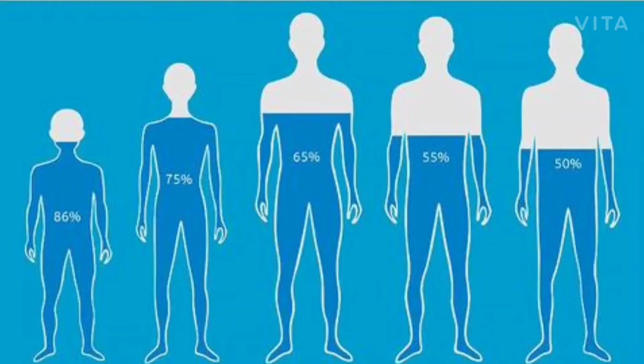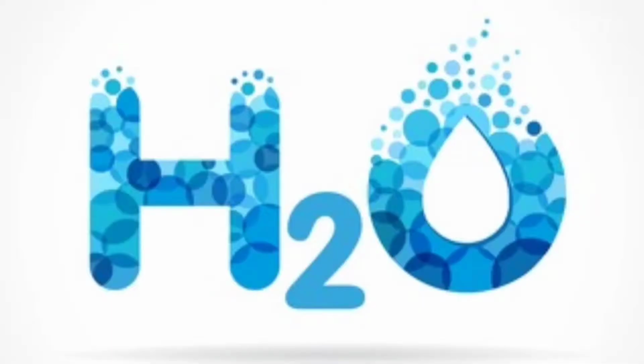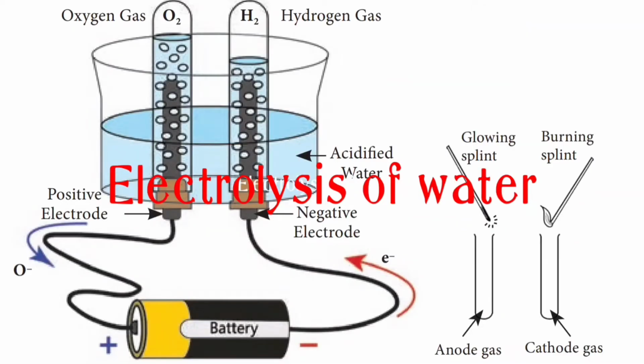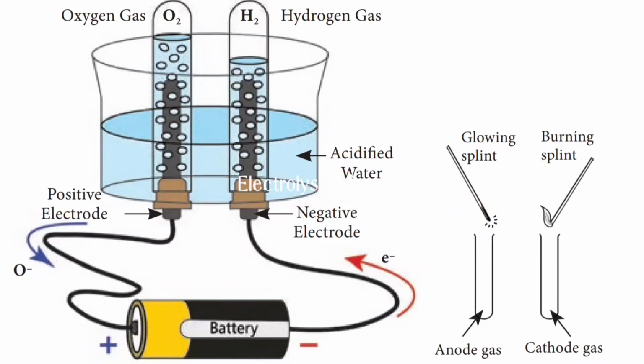Water is a chemically stable compound. The chemical name is dihydrogen monoxide. It can be broken up into hydrogen and oxygen when an electric current is passed through it. The process of breaking down of water molecules by the passage of electric current is known as electrolysis of water.